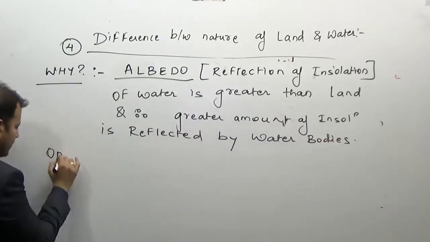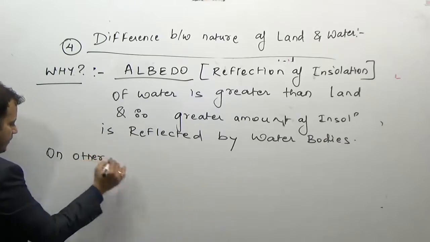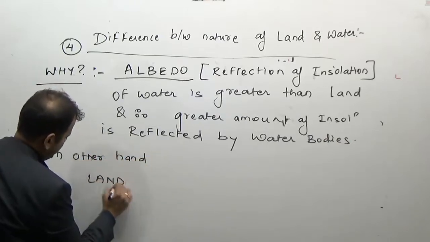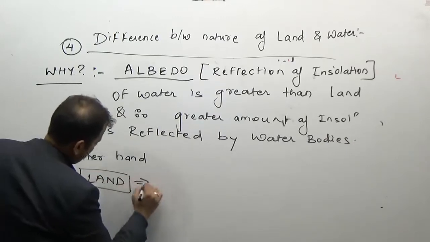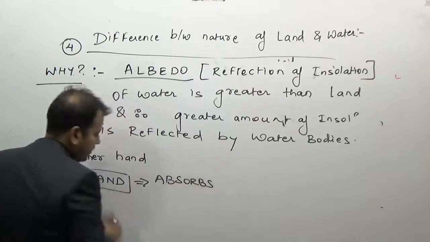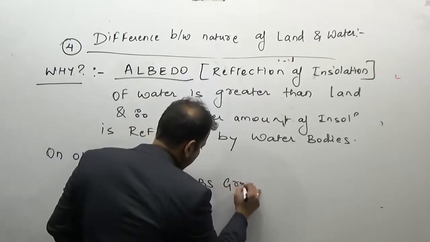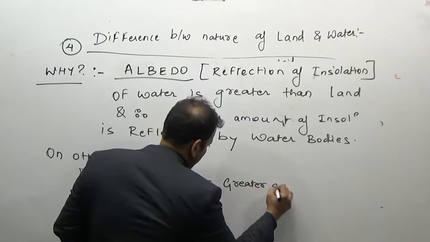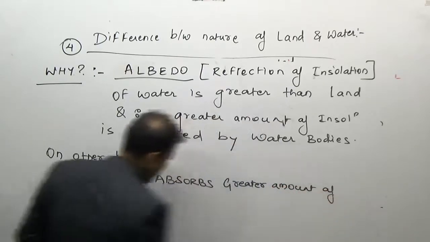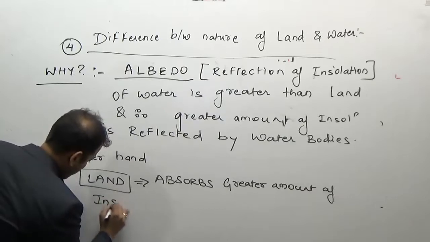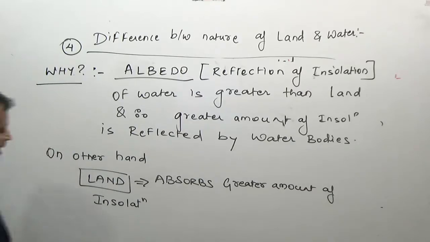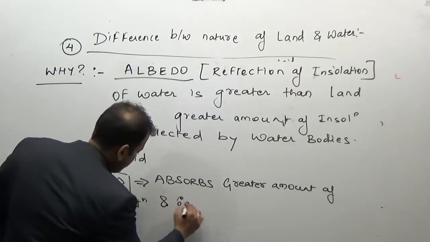On the other hand, land absorbs a greater amount of insolation and therefore heats more quickly.